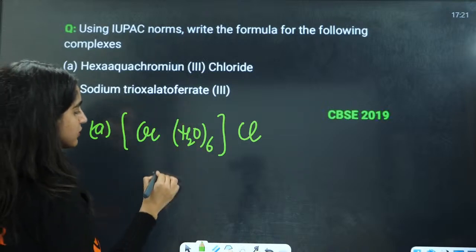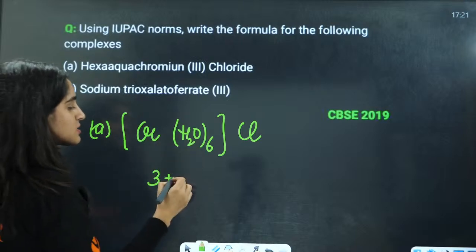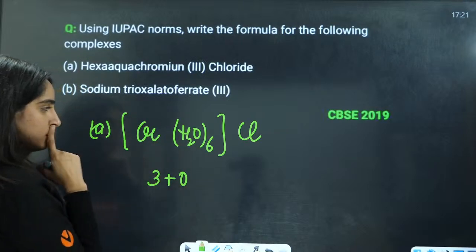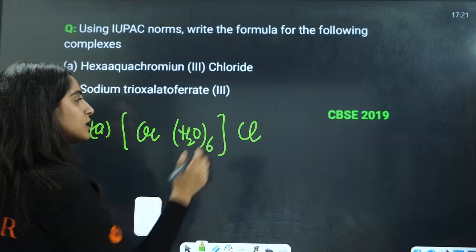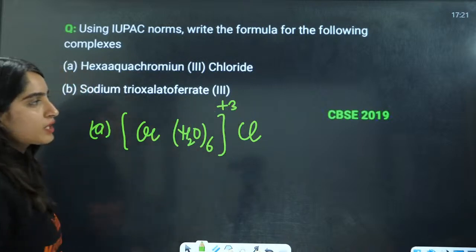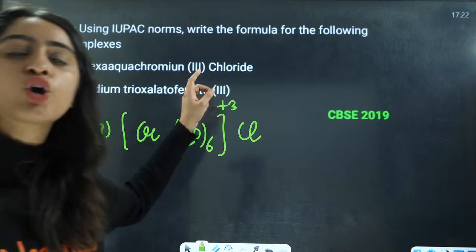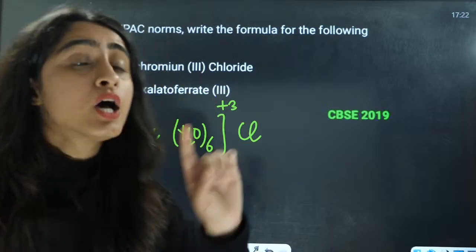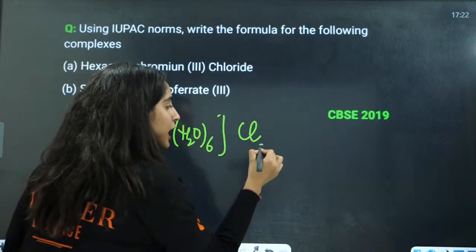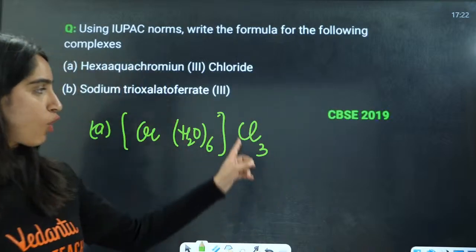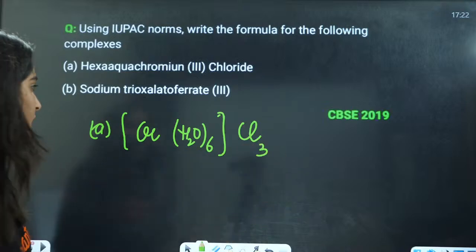Chromium is having +3 oxidation state, and water is a neutral ligand with 0 charge, so the total is 3, right? That means there is 3 positive charge in the coordination sphere. After cross valency you will have Cl3 here, right?